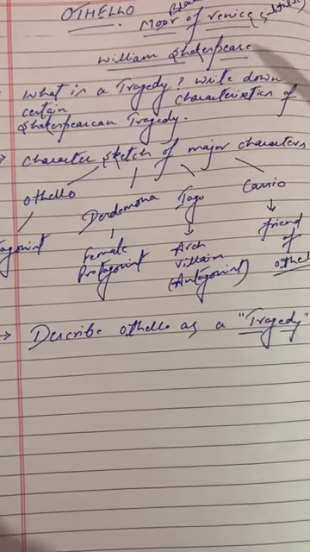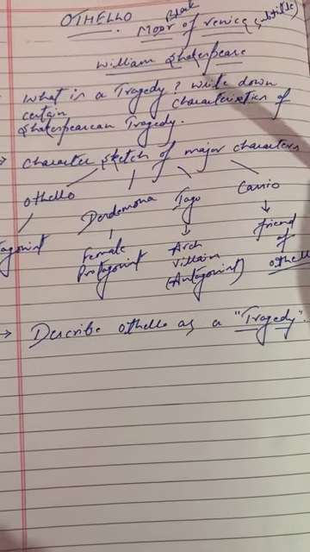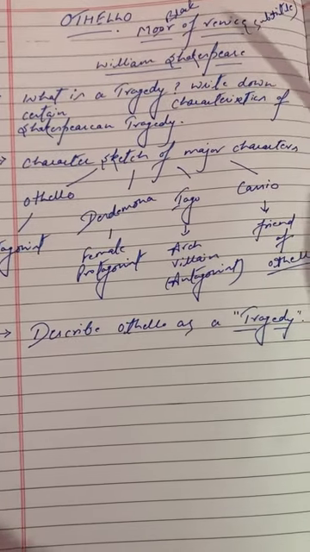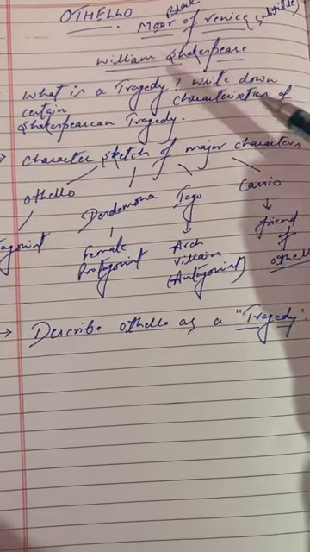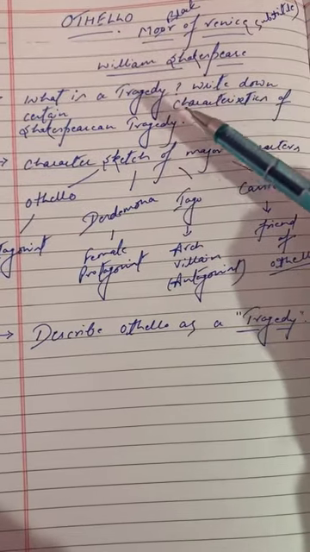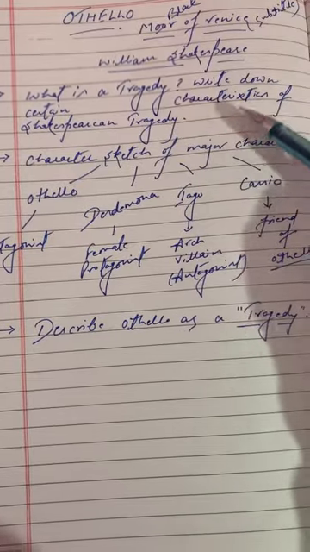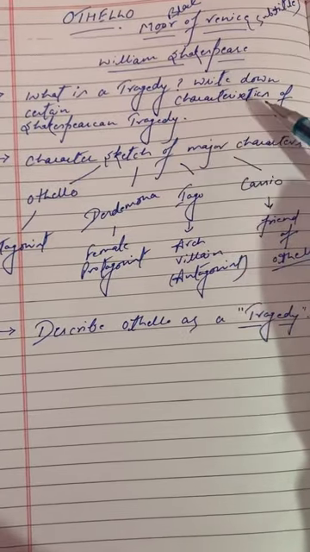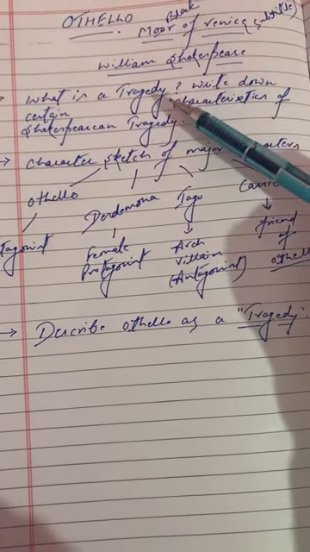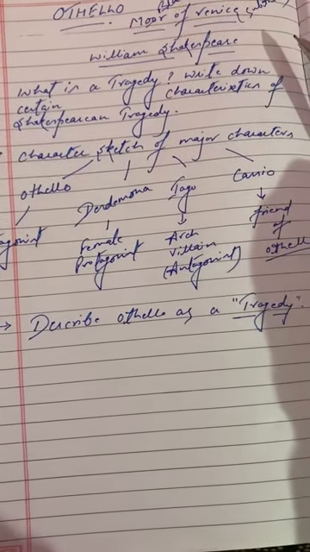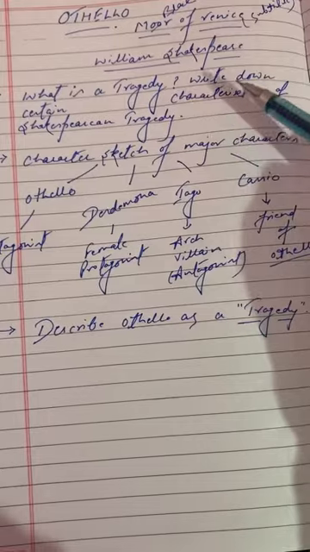That is why the subtitle is based upon his own characteristics. So I would like to deal with a few questions that will be very essential in this text. So here are a few questions. You can prepare this. What is a tragedy? Okay, what is a tragedy? Write down certain characteristics of a Shakespearean tragedy. You have to tell the examiner what a tragedy is, because you will be having a short note also regarding this